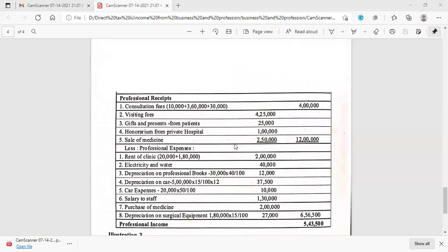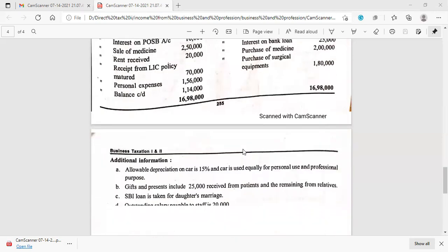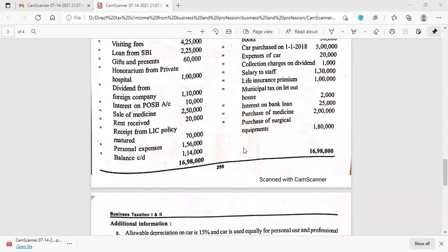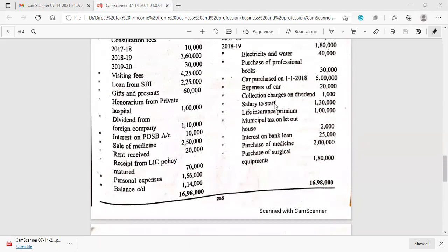In the problem, they have assumed that the car was purchased in June, I believe.